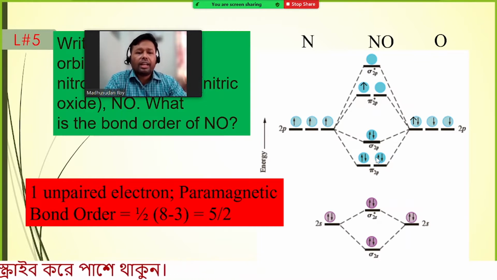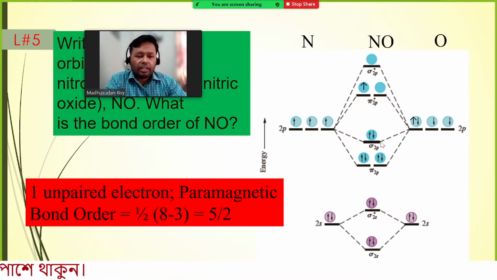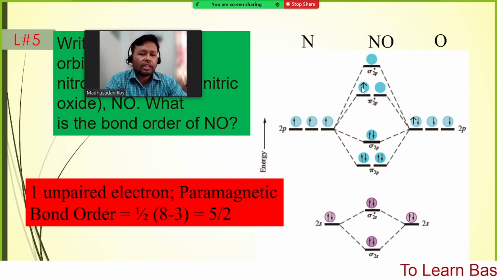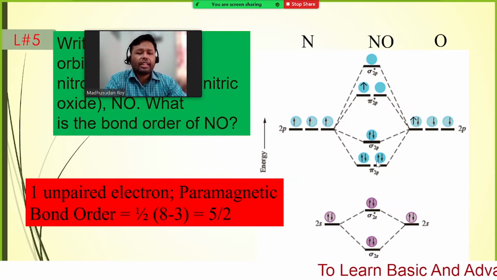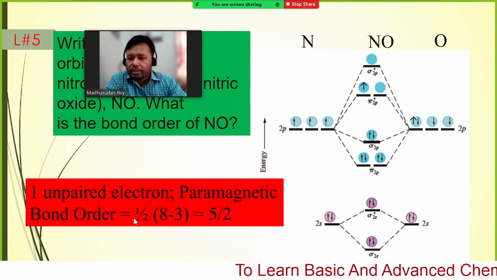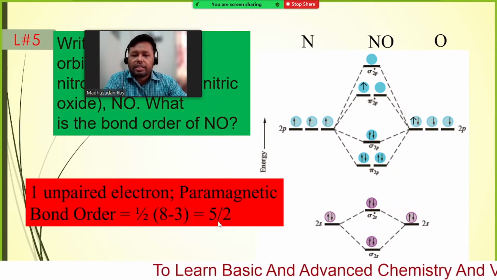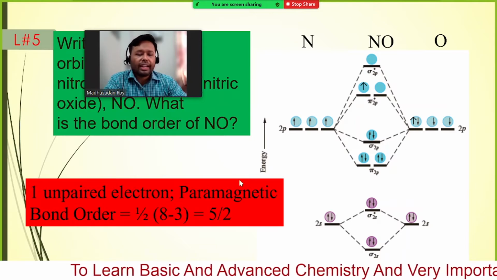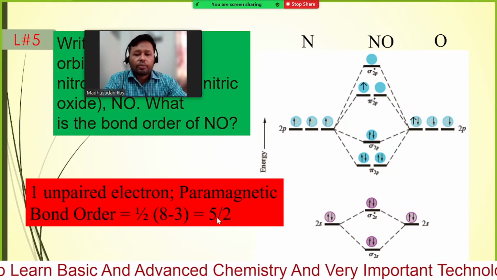So what is the bond order? Bonding electrons: 2 and 6, that means we are getting 8. Anti-bonding electrons: 2 and 1, 3. So 8 minus 3 divided by 2. Here you can see the bond order is 8 minus 3, equal to 5 by 2. So we are getting the bond order 5 by 2.